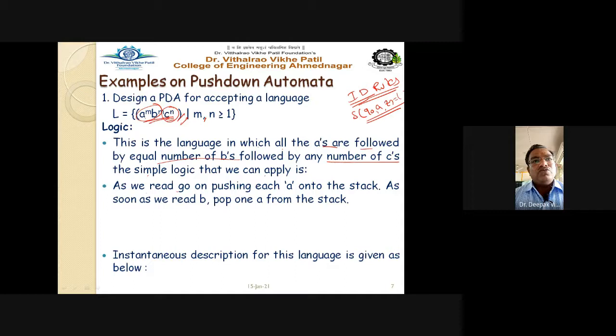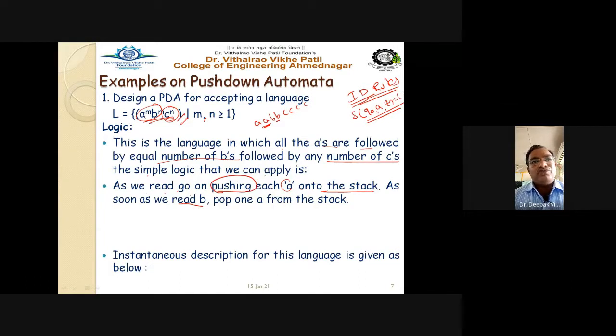As we read, we go on pushing A onto the stack. So the first step we have to follow is to push all the A's onto the stack. Suppose this is the string A, A, B, B, because 2 A, 2 B, and C may be any number. Wherever you find A in the input string, we use the push operation.